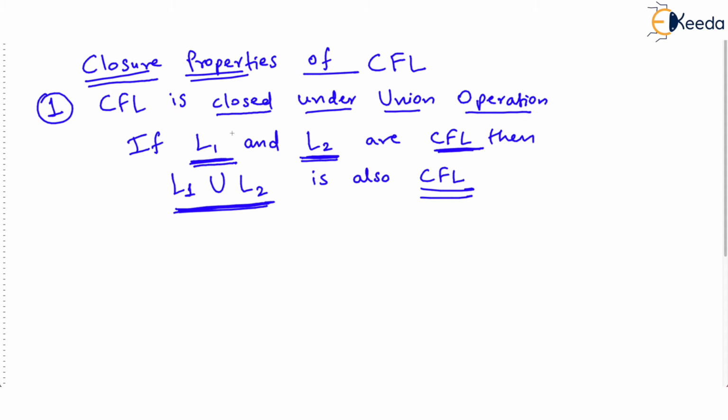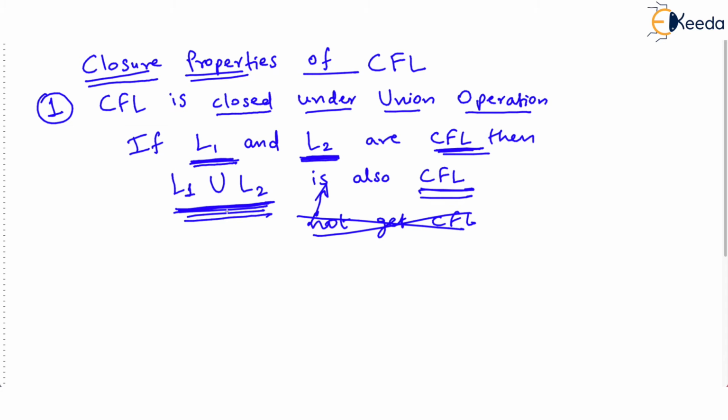That means it can't happen that there exist some languages L1 and L2 which are context free languages, but when you find union, you will not get a context free language. It's impossible. Union of any two context free languages is always a context free language. That's why we say that CFL, context free languages, are closed under union operation. Okay, but how do you prove it?